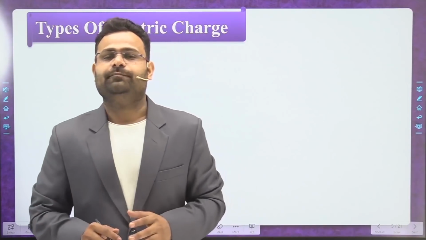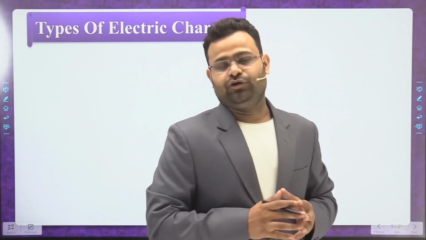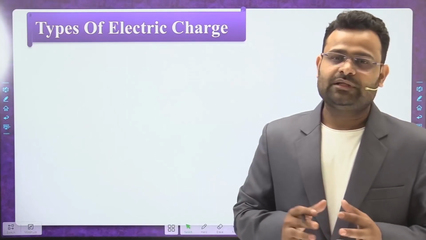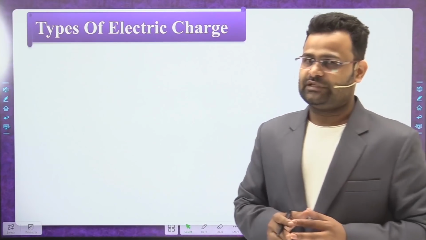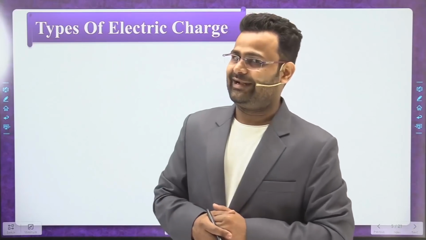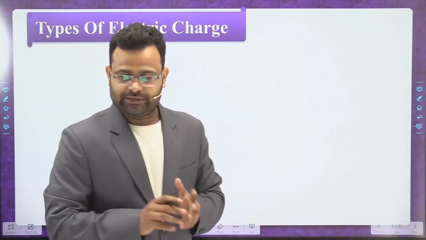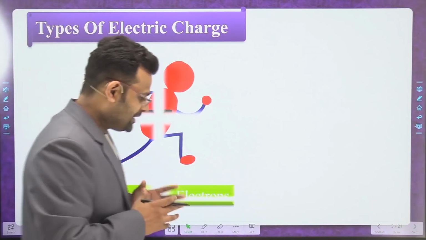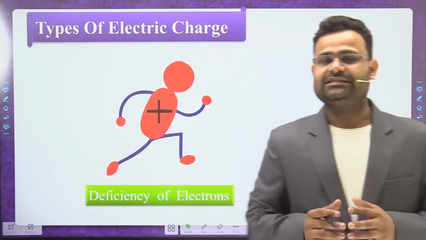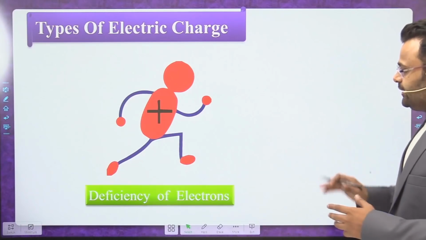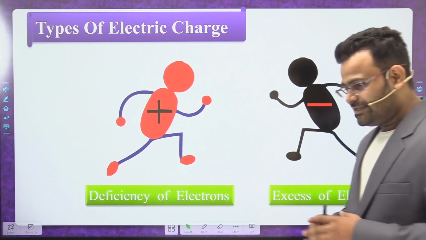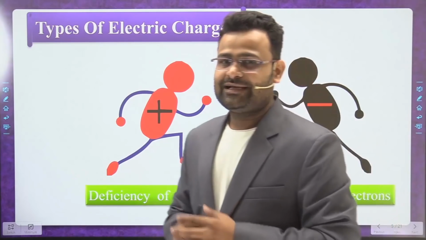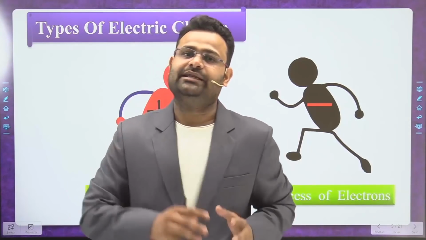According to our structure of the atom, we have two types of charge, one positive and one negative, dear students. So we can say there are two types of charges. The first is positive charge and the second is negative charge. How can we say a body has a positive charge and how can we say a body has a negative charge?